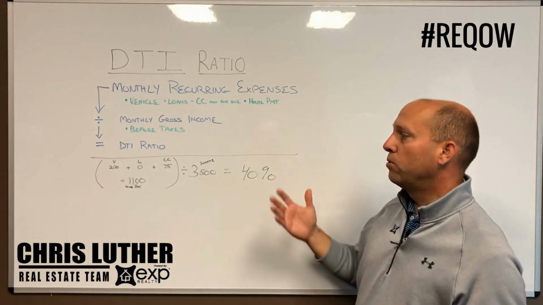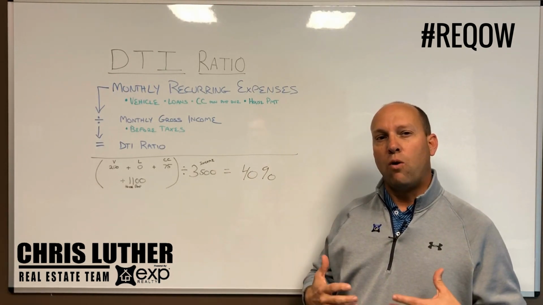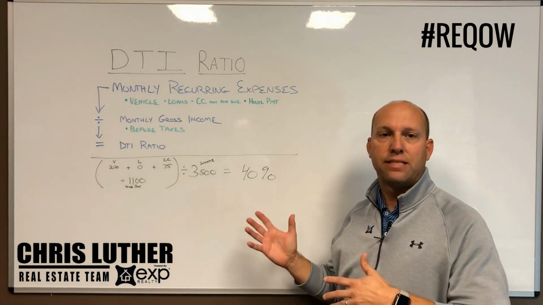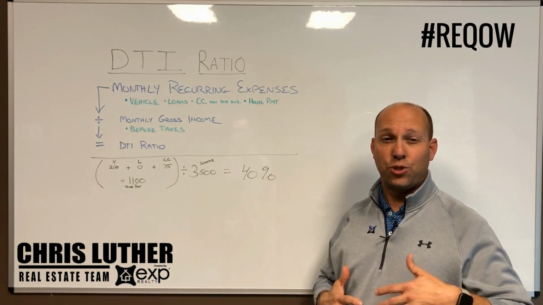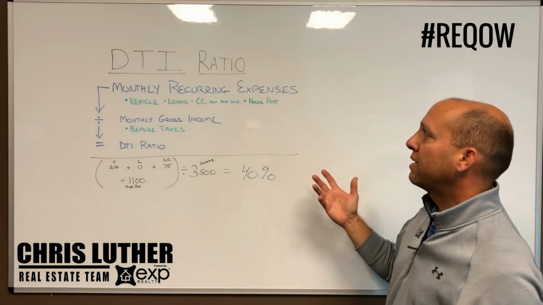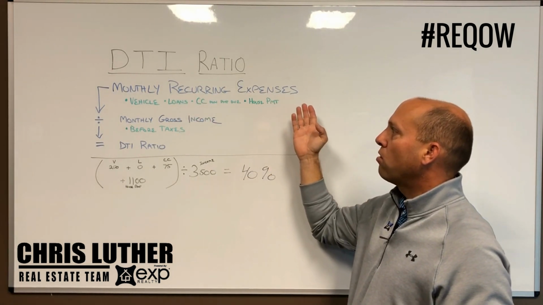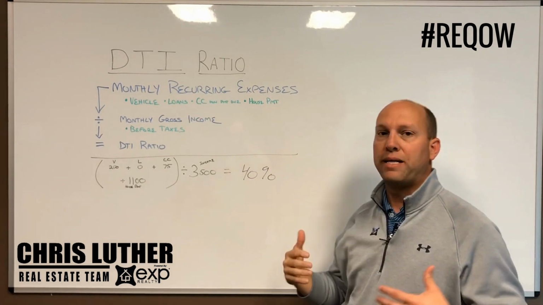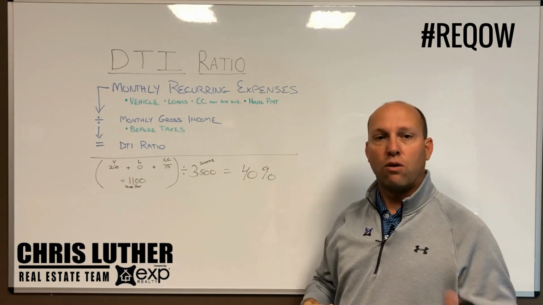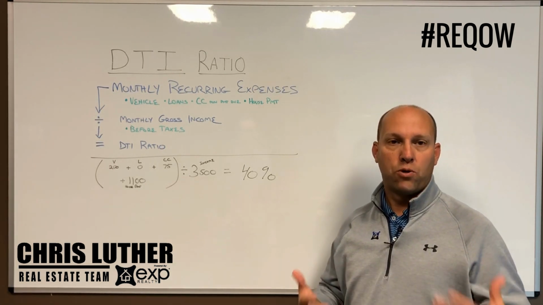So what we're going to do is look at a quick formula to help you identify just a ballpark on what you can get for a home. Again, this is just a very basic model, an introduction to get you an idea of whether you can afford a house, or how much house you can afford. The first part is monthly recurring expenses. These are going to be expenses that show up on your credit report. It's not going to be the groceries that you spend here and there.